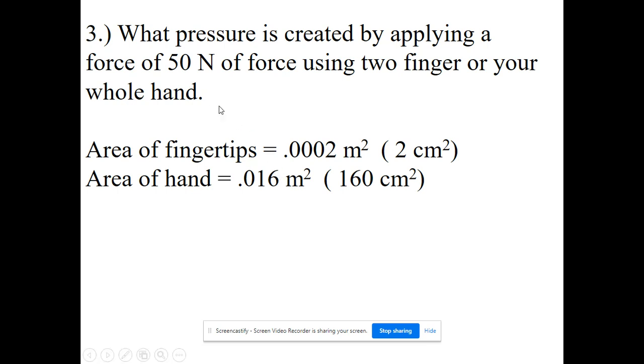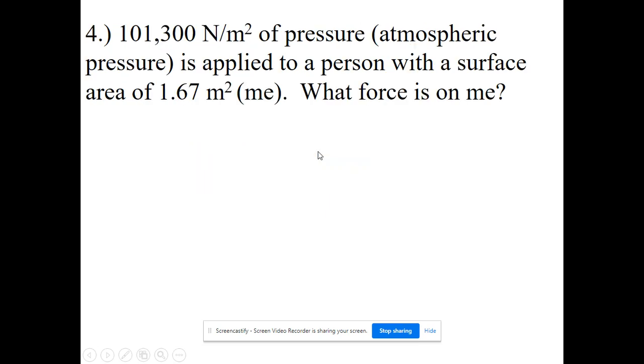If you take that same force and spread it out over an area of 0.016, you get a little over 3,000 pascals. So the point is that you generate a lot more pressure when you concentrate that force over a smaller area. Here's another problem.